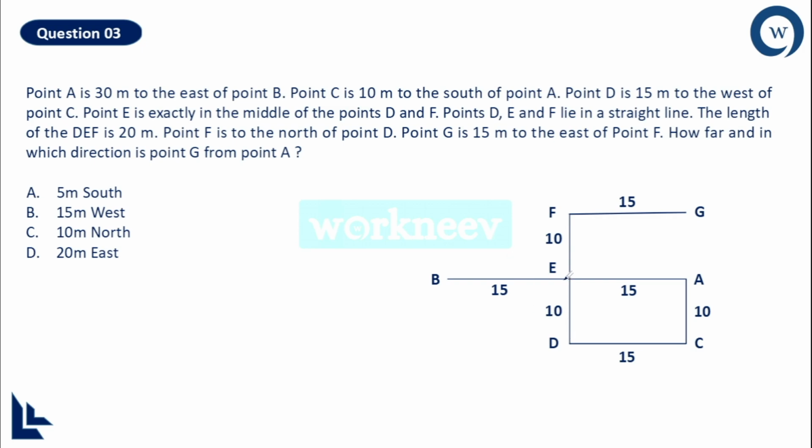and this will be 10 as per the rule of a rectangle. Opposite sides have to be of the equal length. This is 10 and the other one should also be 10, and it's given 15 meter is the distance between the point F and G.